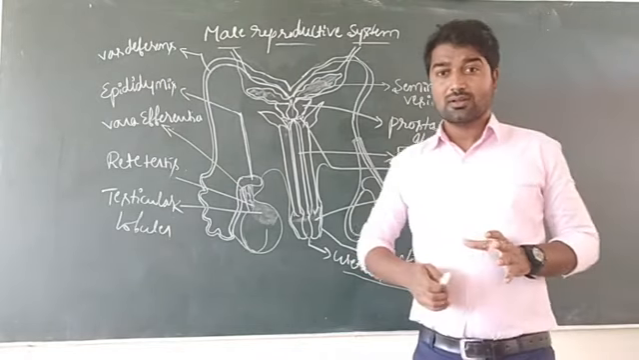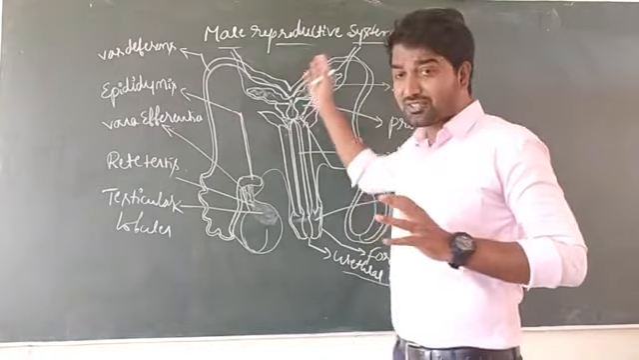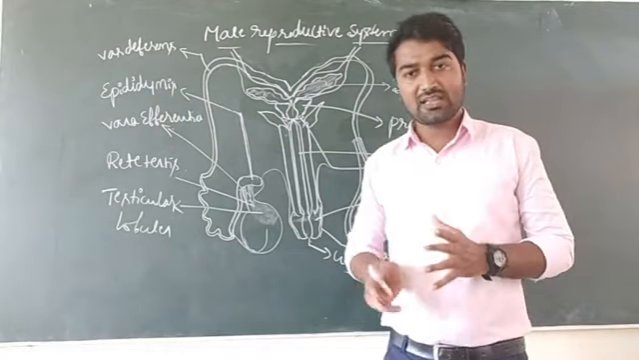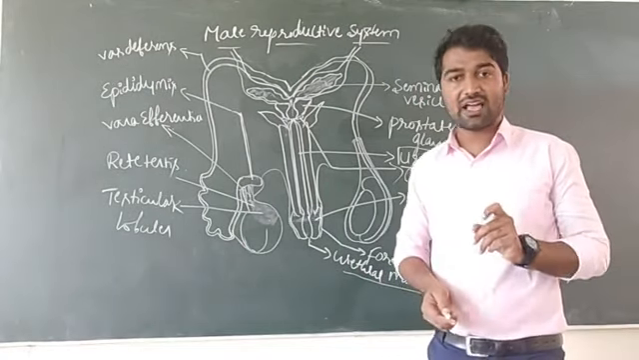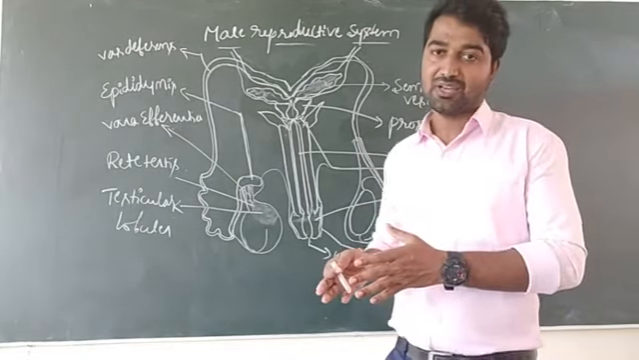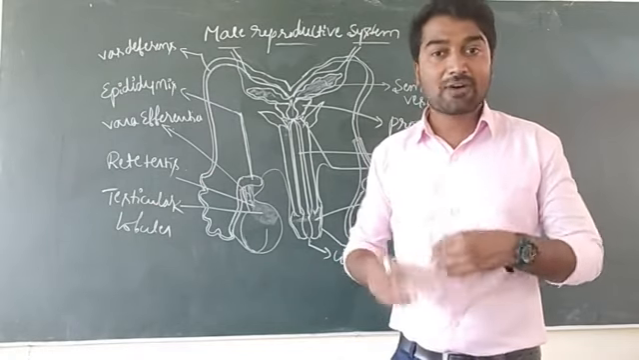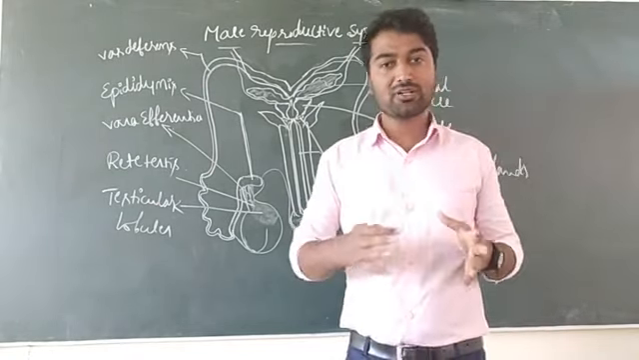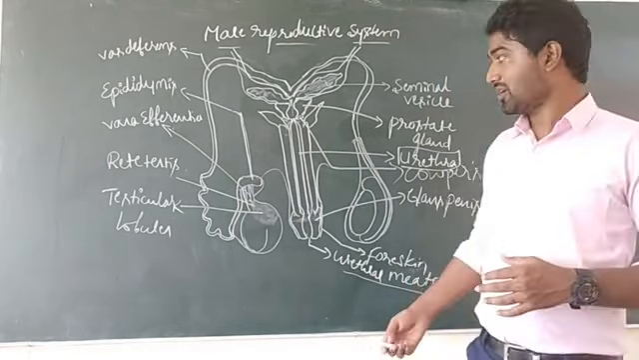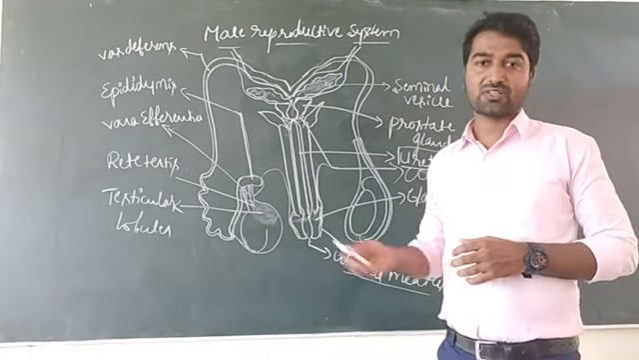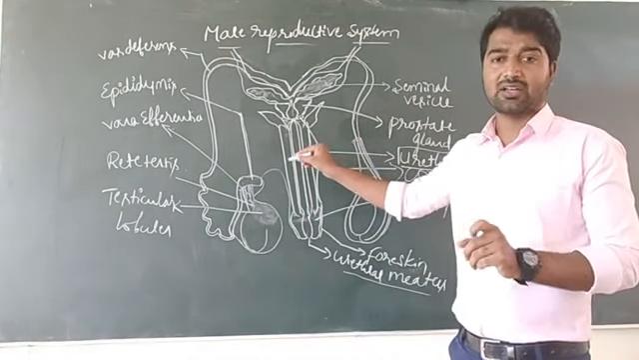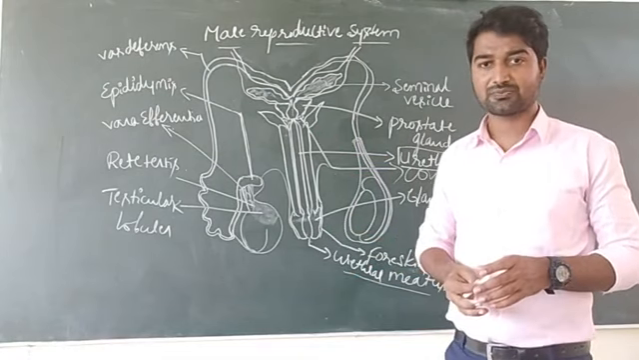And now the male reproductive system also comprises one single external genitalia in males, that is the penis. The penis is an erectile organ and it is very helpful for insemination. Insemination means transfer of semen into the female reproductive tract. That process is known as insemination. So here the penis is very helpful for the process of insemination, and this is one of the erectile organs which undergoes contraction and relaxation.